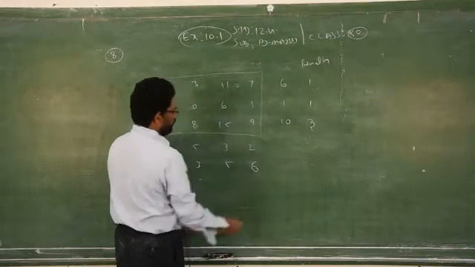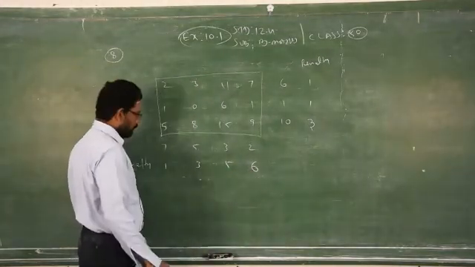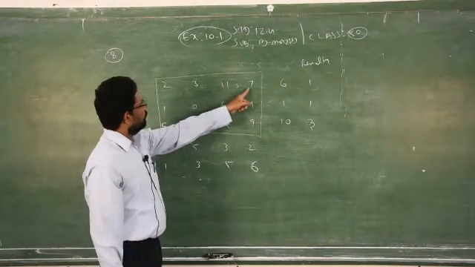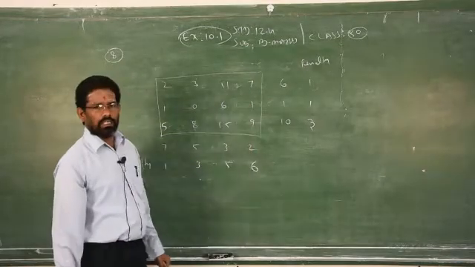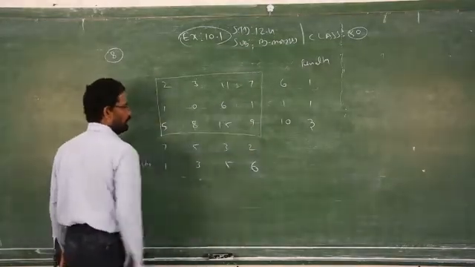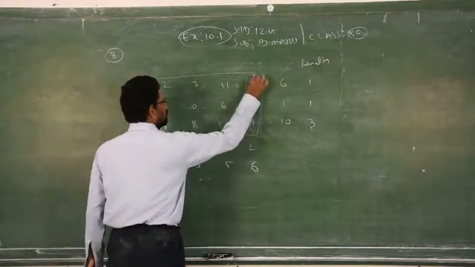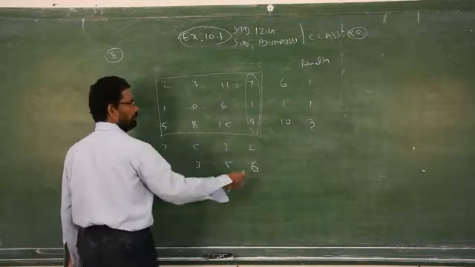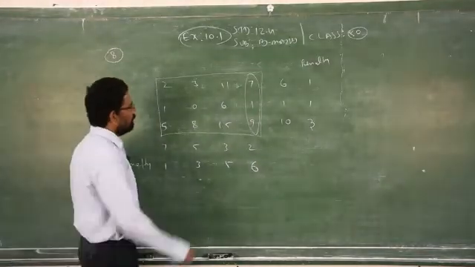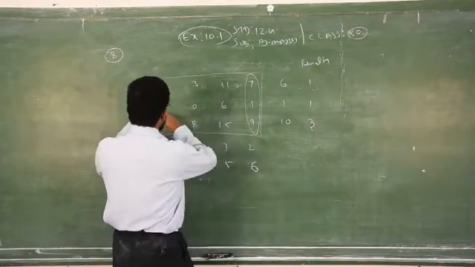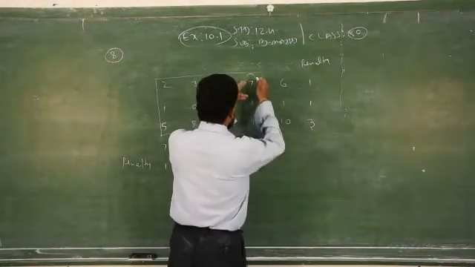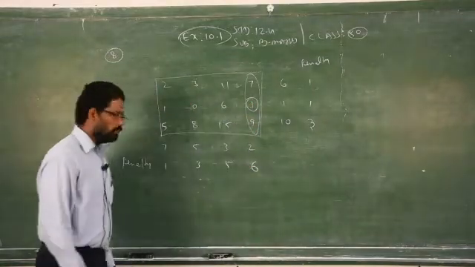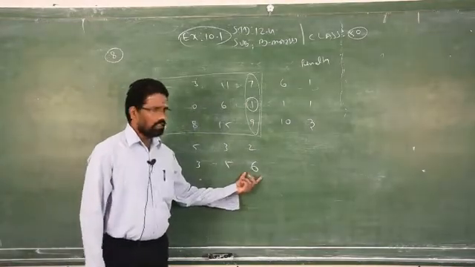In the fourth column, which one is the least cost? 1. As the usual method, take the corresponding row and column. This is the least cost, circle it.